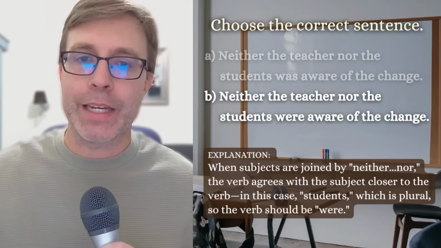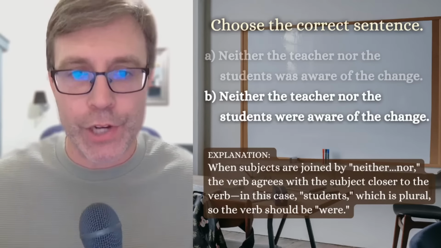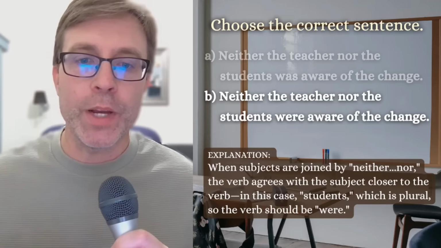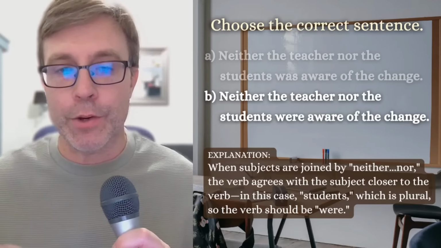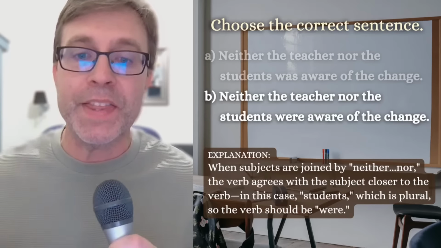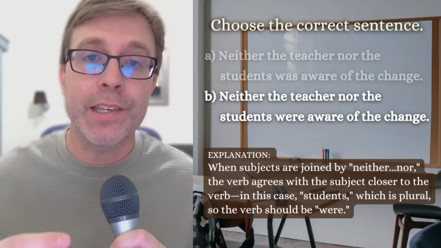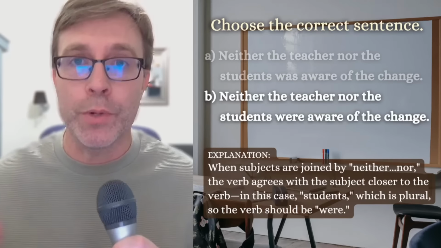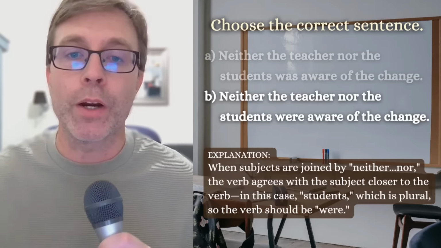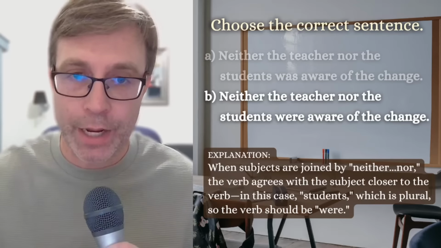B is the correct answer. Neither the teacher nor the students were aware of the change. So we're talking about the phrase neither nor. When the subjects are joined by neither nor, the verb agrees with the subject closer to the verb. So in this case, we're talking about students. That is the subject closer to the verb. Students is plural, so we're going to use were. Students were. Neither the teacher nor the students were aware of the change.